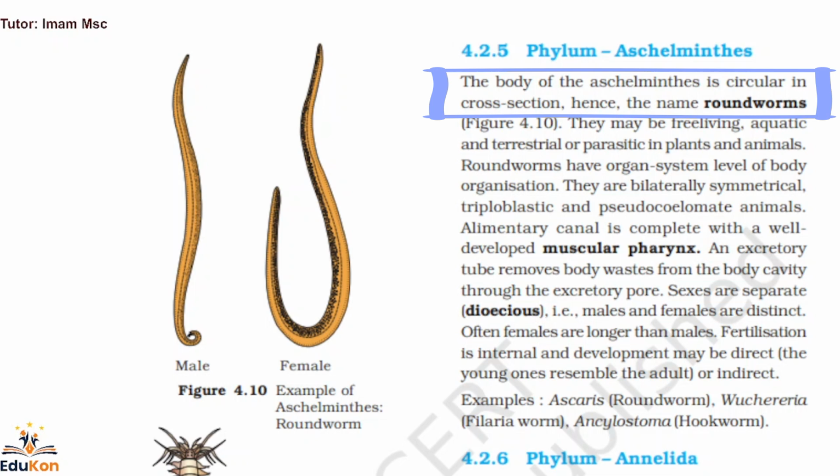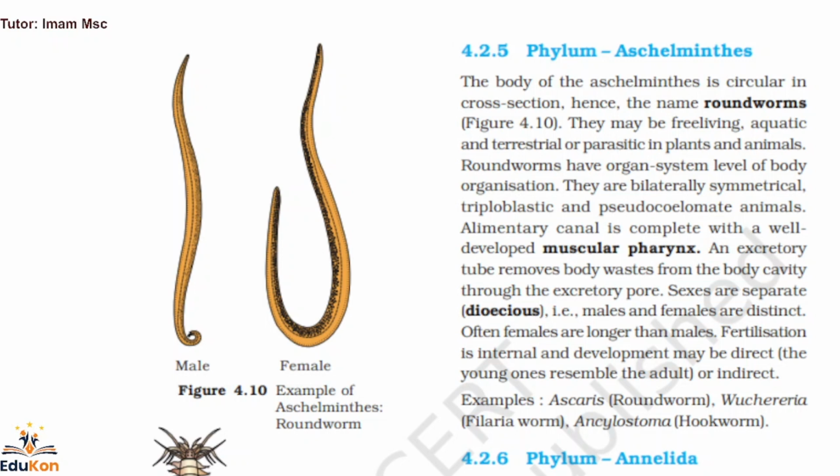Roundworms have organ system level of body organization. They are bilateral symmetrical, triploblastic, and pseudocoelomate animals. All these lines are very important, like this bilateral symmetrical, triploblastic, and pseudocoelomate animals. An alimentary canal is complete with a well-developed muscular pharynx. What is muscular pharynx? It is used to ingest food. An excretory tube removes body waste from the body cavity through the excretory pore. So it is having a proper mouth and anus.